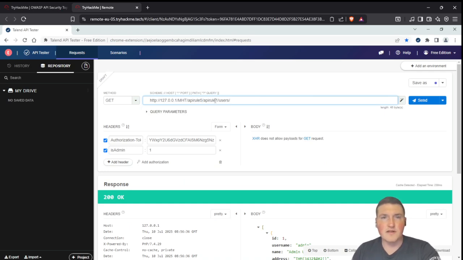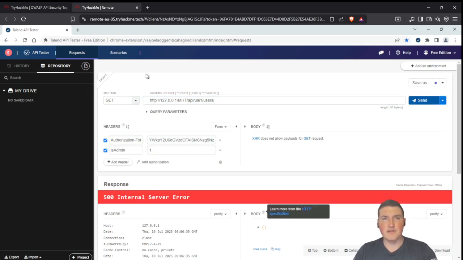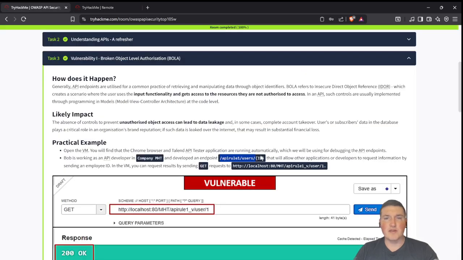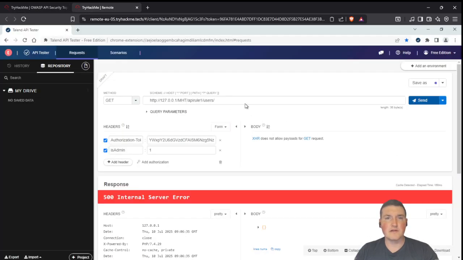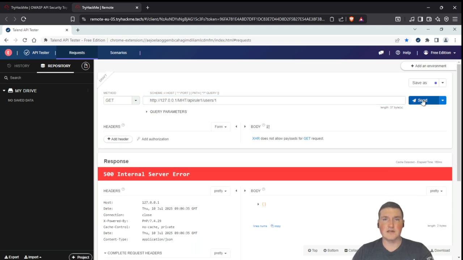Oh, whoops, I put it right there after on 5. Okay, so we're going to hit API rule 1. When we hit users, we get nothing, right? Because we didn't put a user in there. But we can put a user in here. So 1. Let's get rid of this authorization token and this. This is for the last task.